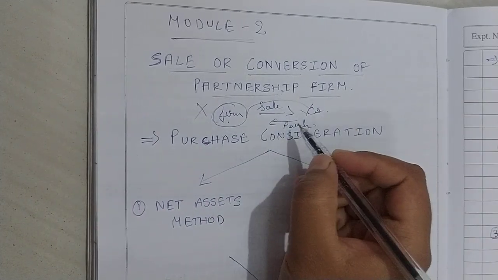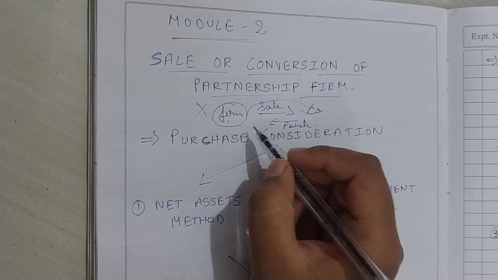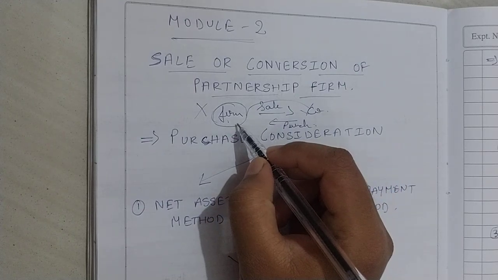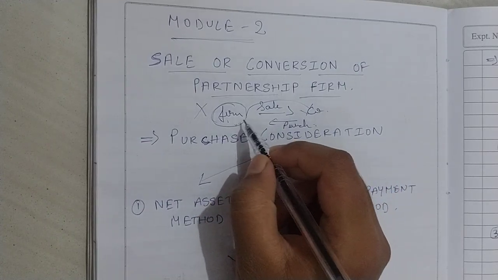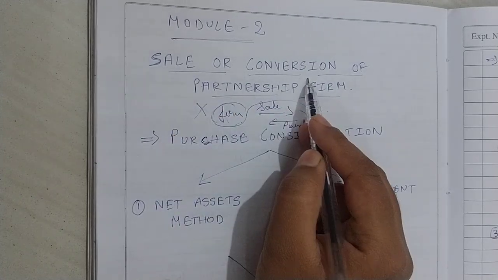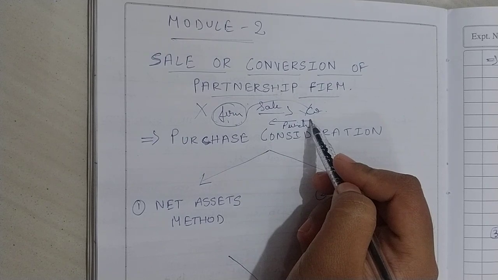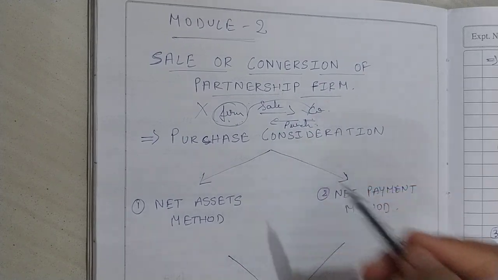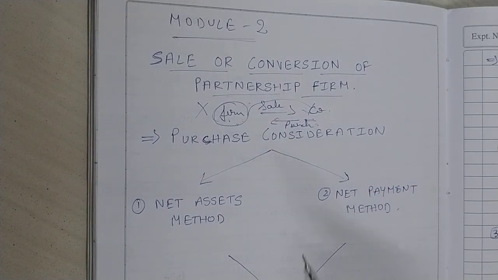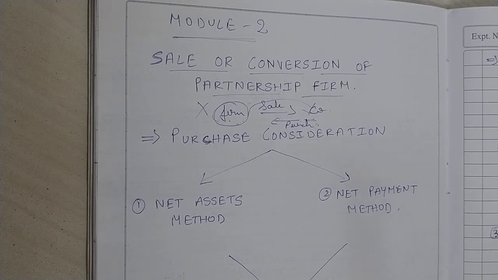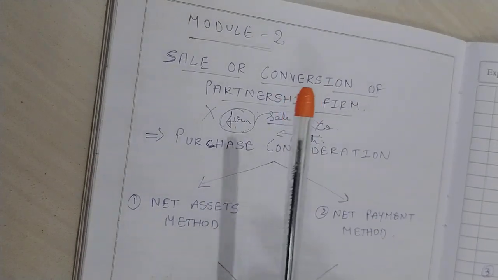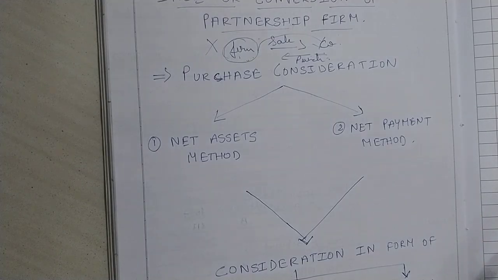That is the reason here we will be majorly concentrating on how to close the books of accounts in the firm at the time of sale or conversion of partnership firm to a limited company. So basically what we require in this is purchase consideration. When you go and buy something in a shop, say a pen or a pencil, do you get it for free?